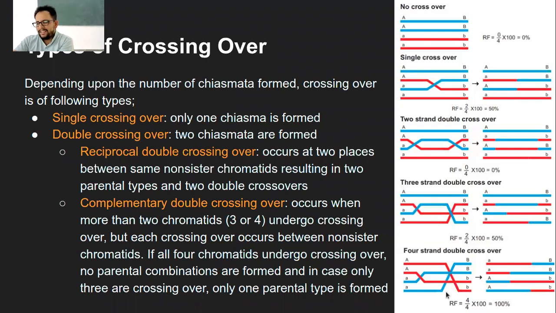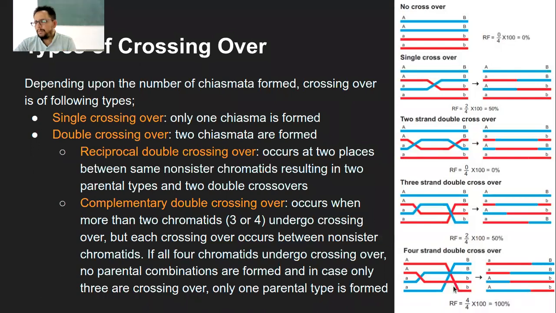Here is another example where the middle two are also getting exchanged, and you can see the first one and the last one getting exchanged here.